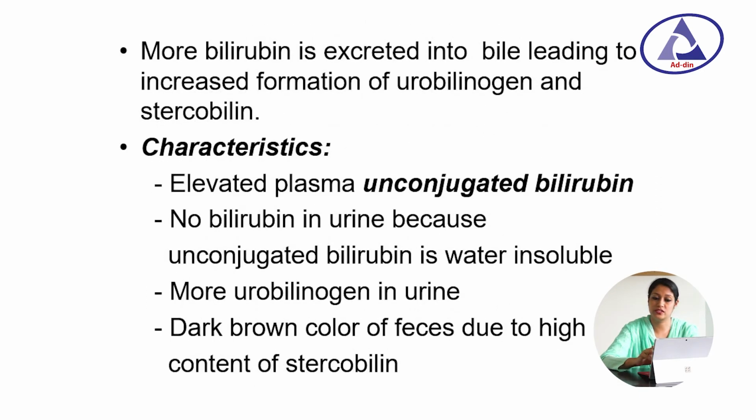More bilirubin is excreted into the bile, leading to increased formation of urobilinogen and stercobilin. Characteristics: elevated plasma unconjugated bilirubin, no bilirubin in urine because unconjugated bilirubin is water insoluble, more urobilinogen in urine, and dark color of feces due to high content of stercobilin.